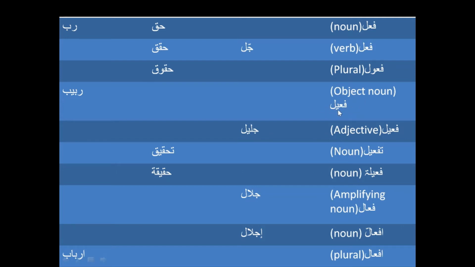And then we have faeel form, and faeel is actually an object noun, and this is going to make Rab into Rabib. So Rabib is actually a stepson. I mean, this object noun is like once you are doing something on somebody.